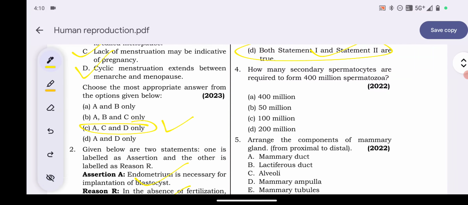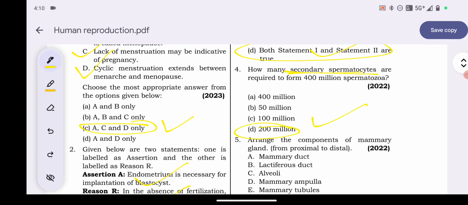Question number 4. How many secondary spermatocytes are required to form 400 million spermatozoa? It has asked about secondary spermatocytes, okay. How many are needed? Here the options given are 400 million, 50 million, 100 million and 200 million. So secondary spermatocytes to spermatozoa. So the answer will be option D, 200 million. Okay, D is the answer, 200 million.